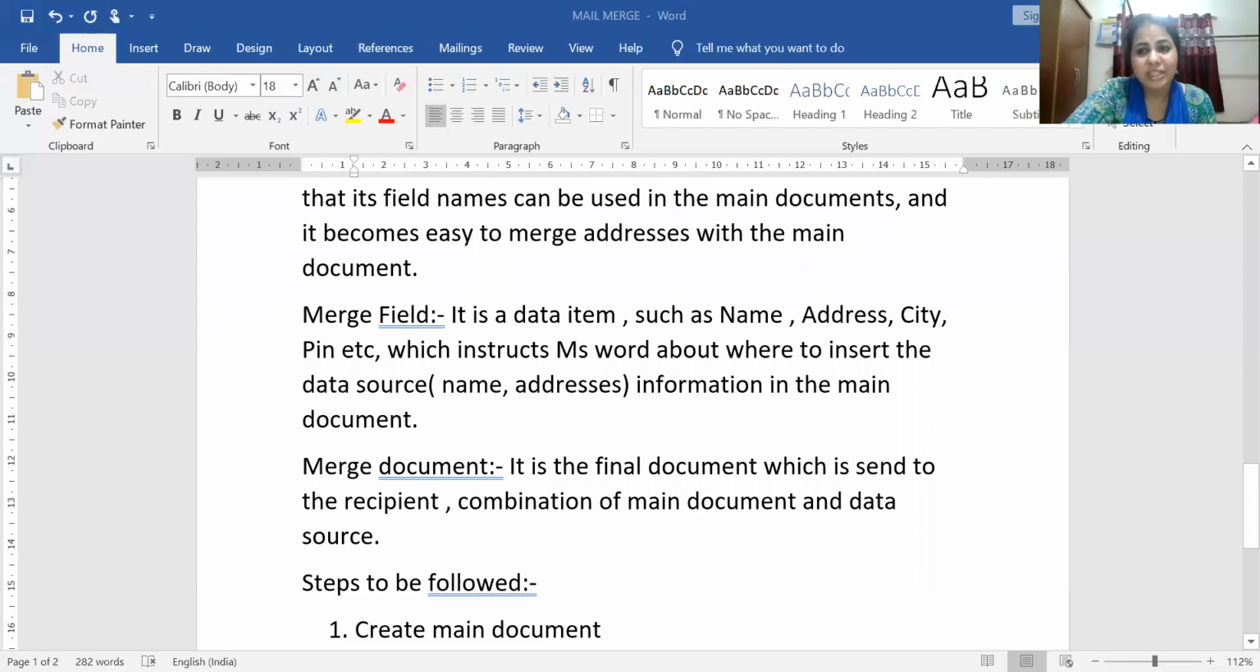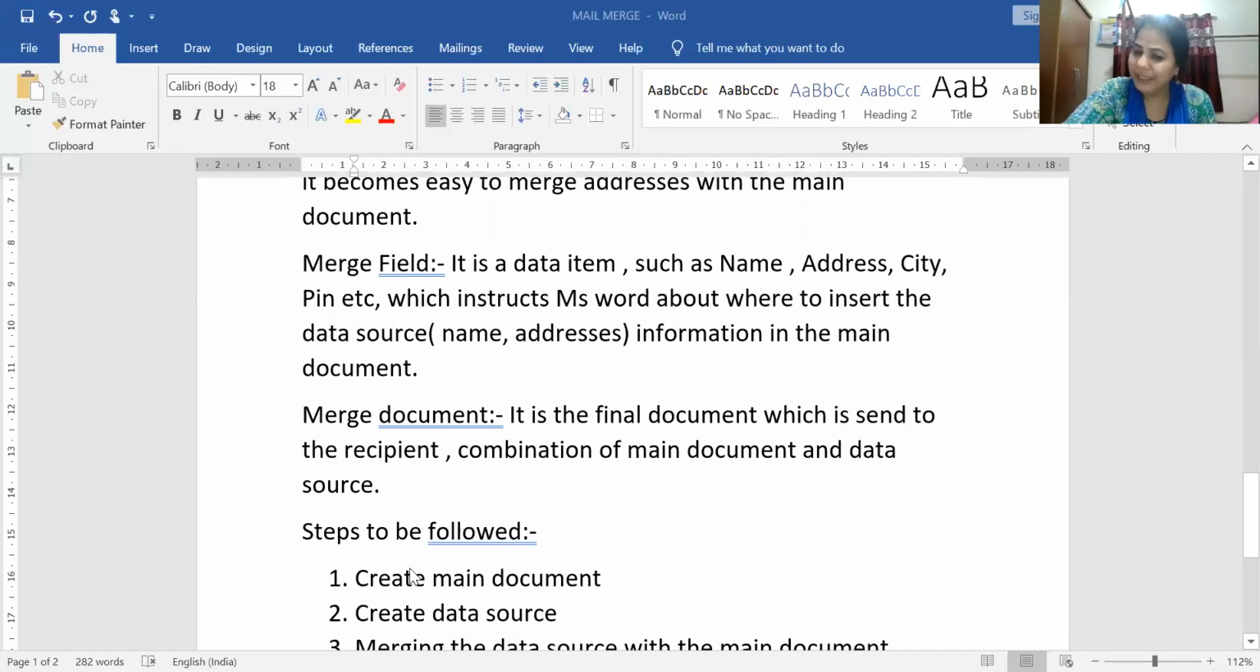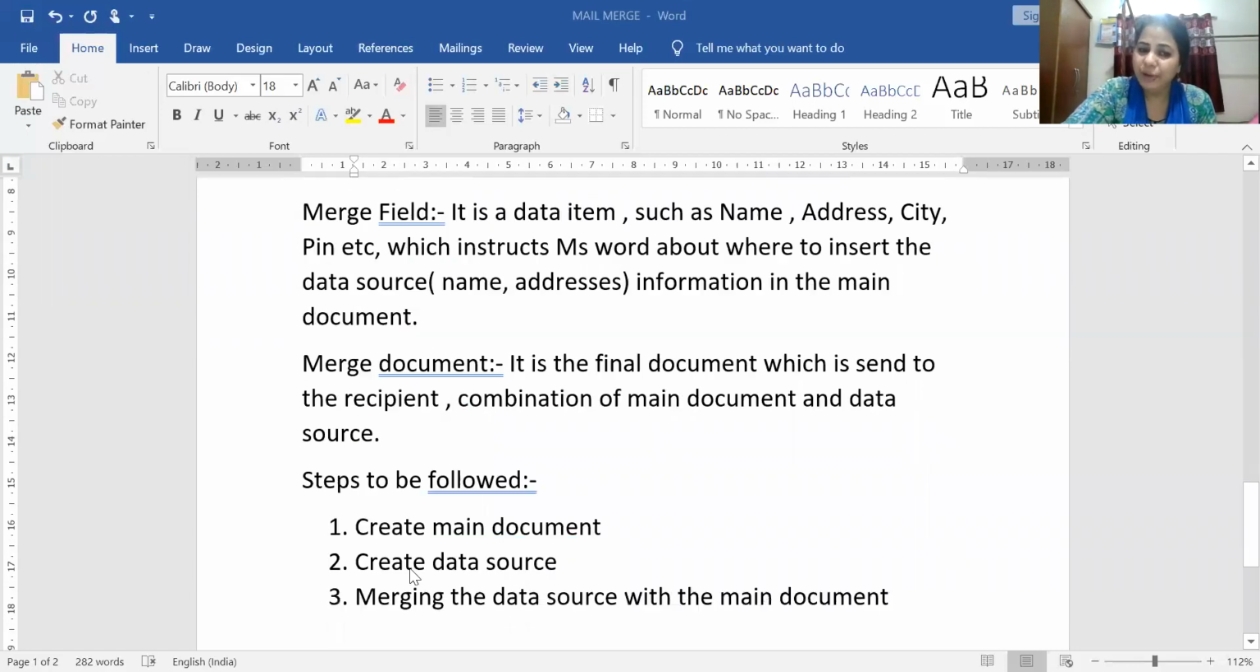Okay, so what steps do we have to follow for it? First, we should create the main document. Second, we have to create the data source, and third, we have to combine both things, the main document and the data source. So I am showing the steps of how to do it. Just look here.